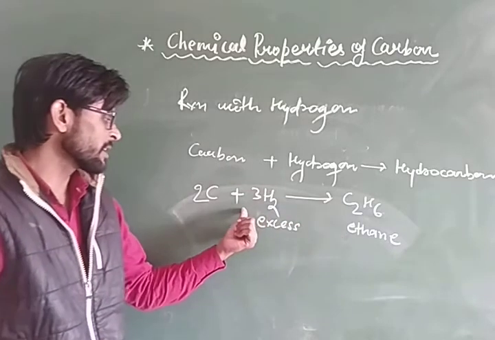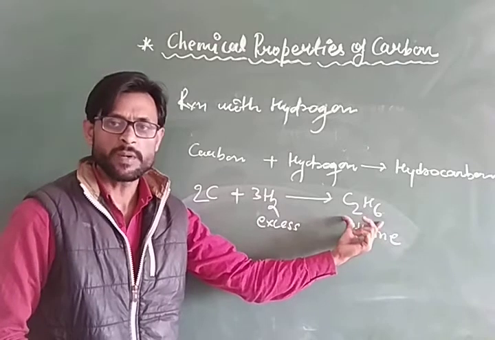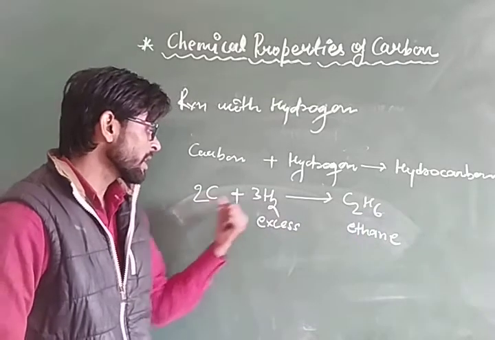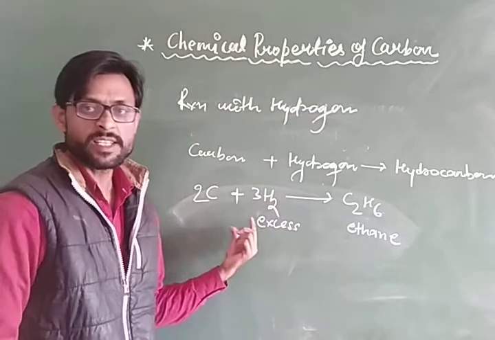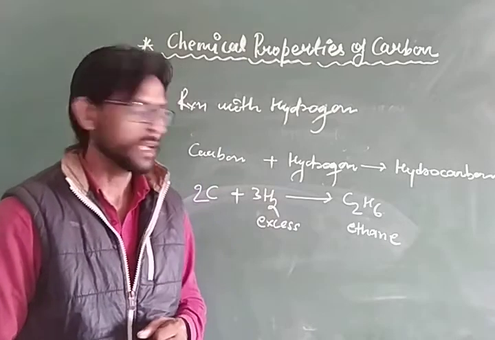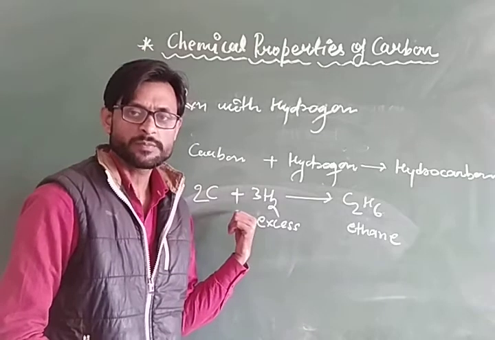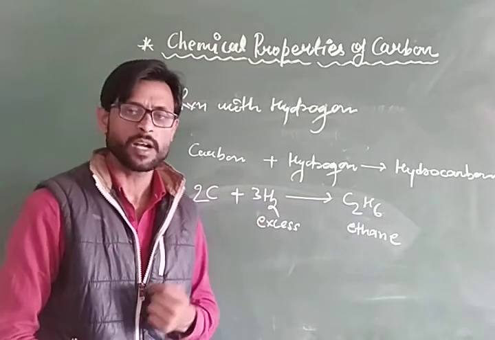So in this reaction we see hydrocarbons form depending on the amount of carbon and hydrogen. That means we can say that when carbon reacts with hydrogen, on the basis of amount of carbon and hydrogen, it will form different types of hydrocarbon.